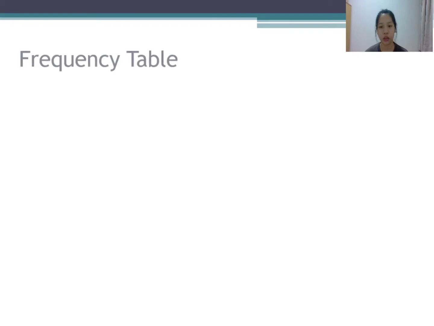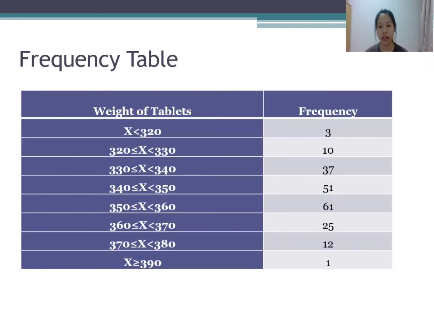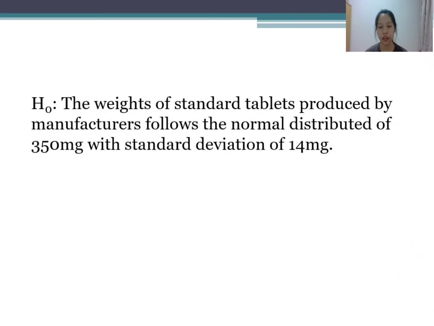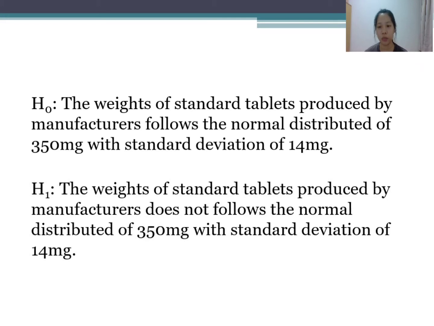In order to start the question, we need to collect the data by creating a frequency table where there are 8 classes in total and the class width is equal to 10. And from the question, we know that the null hypothesis is the weights of standard tablets produced by manufacturers follow the normal distribution of 350 mg with standard deviation of 14 mg. And the alternative hypothesis is the weights of standard tablets produced by manufacturers do not follow the normal distribution of 350 mg with standard deviation of 14 mg.